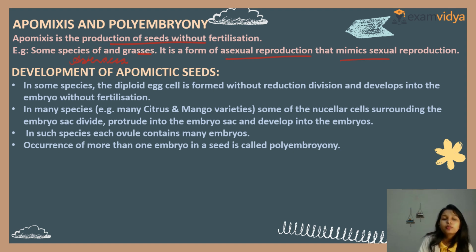Now, development of apomictic seeds. In some species, the diploid egg cell is formed without reduction division and develops into an embryo without fertilization. In many species, like many citrus and mango varieties, some of the nucellar cells surrounding the embryo sac divide, protrude into the embryo sac and develop into embryos. In such species, each ovule contains many embryos. Occurrence of more than one embryo in a seed is known as polyembryony.